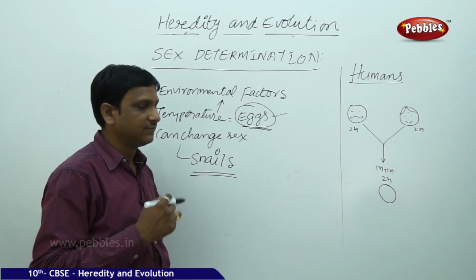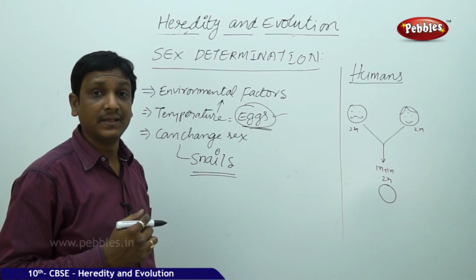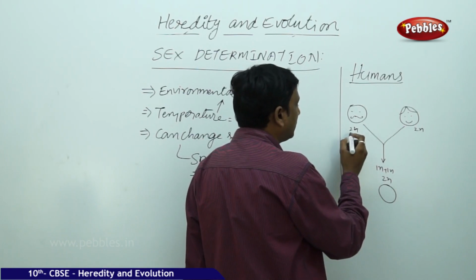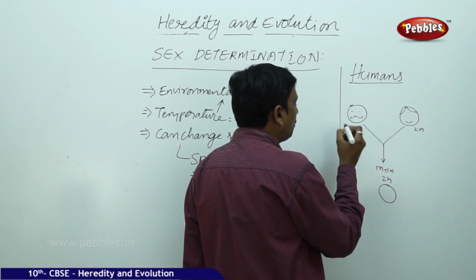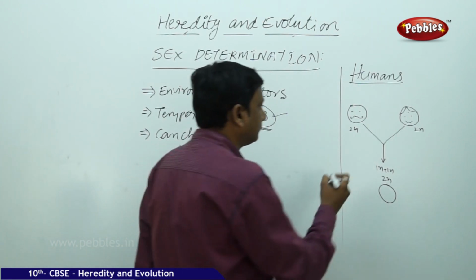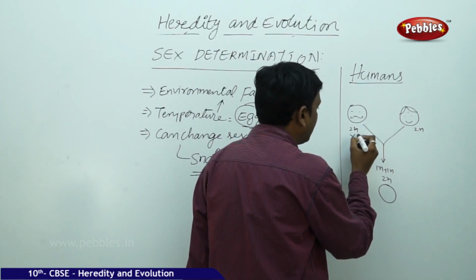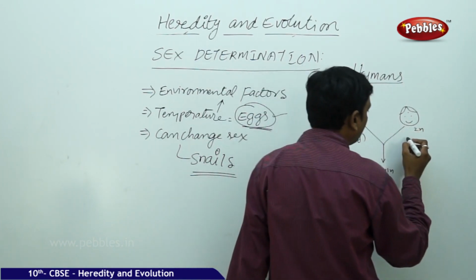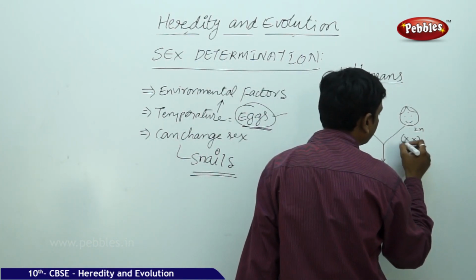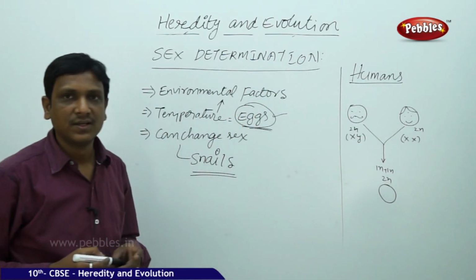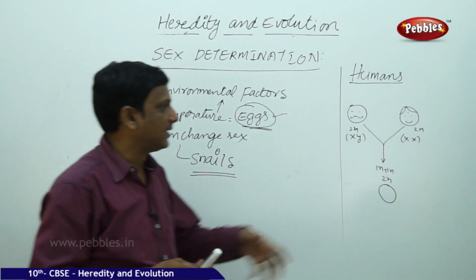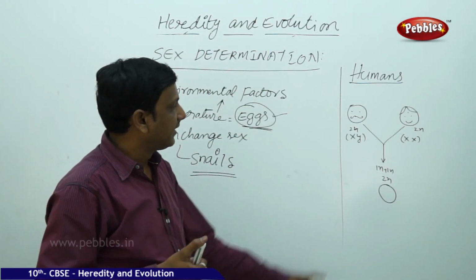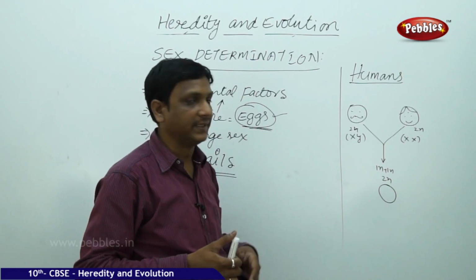Here, in case of father's body, the reproductive cell of male will have two genes that determine the sex, X and Y. In mother, both are X. So the character of female is represented by both X in mother. In father, X, Y.